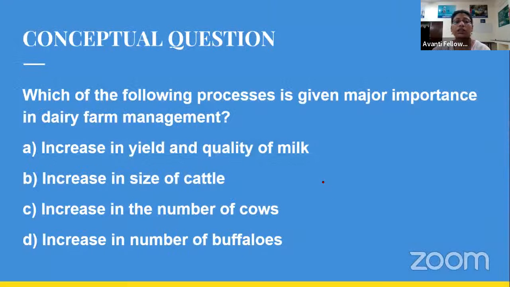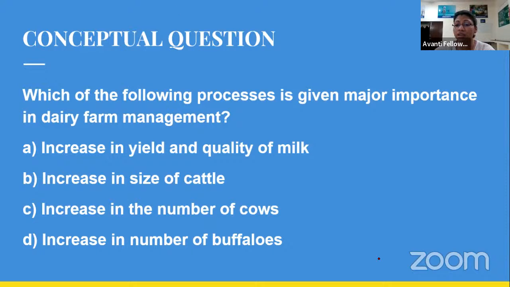Okay, so here is your question regarding dairy farming. Which of the following processes is given major importance in dairy farm management? Option A is increase in yield and quality of milk. Option B, increase in the size of cattle. Option C, increase in the number of cows. And D, increase in the number of buffaloes.